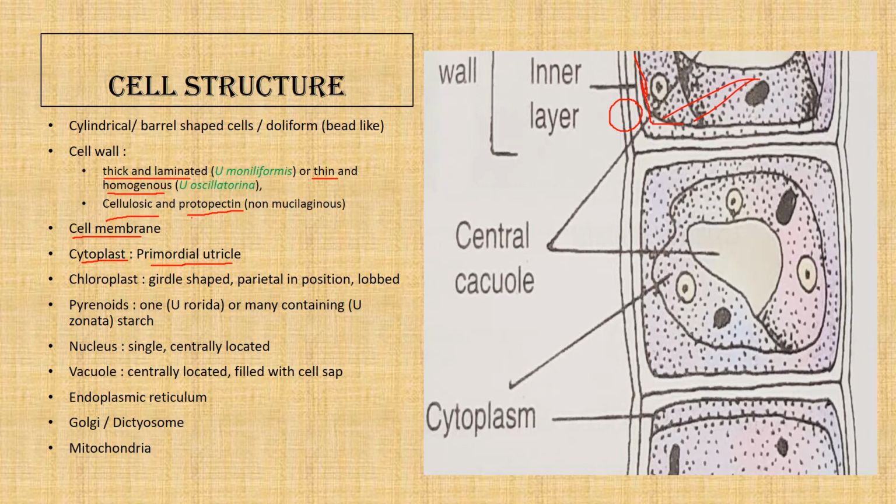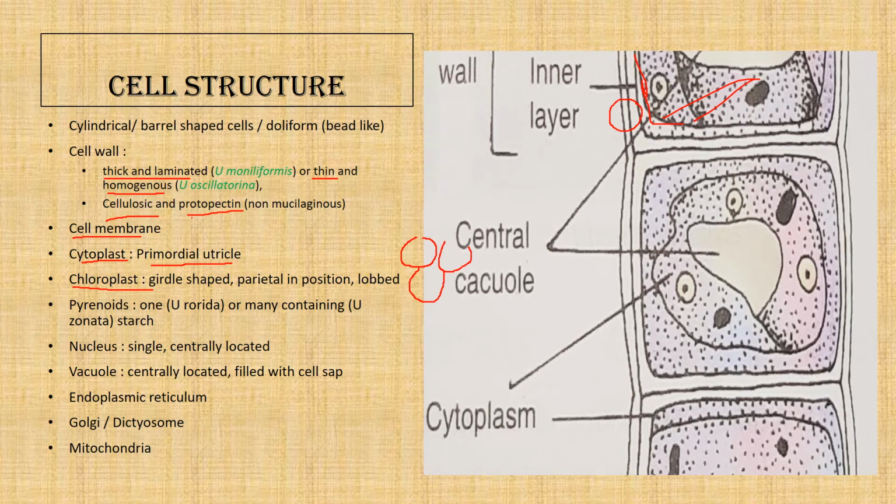Now we see the chloroplast. The chloroplast is girdle shaped, and of course parietal in position, because this girdling can be a complete girdle or just a partial girdle depending upon the species.